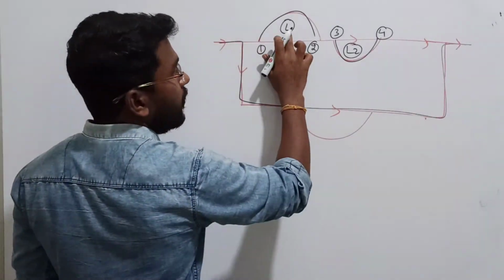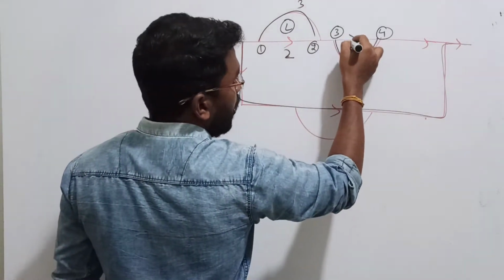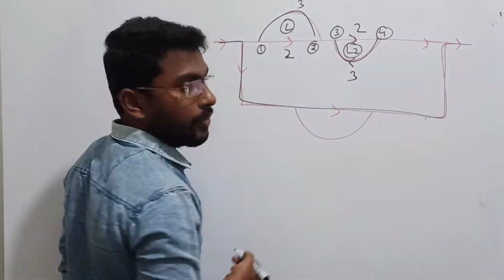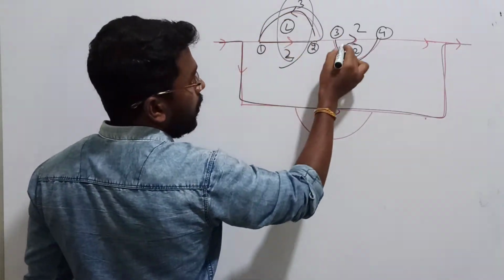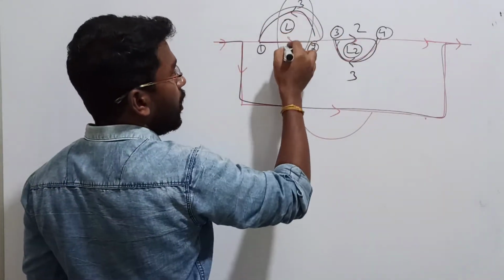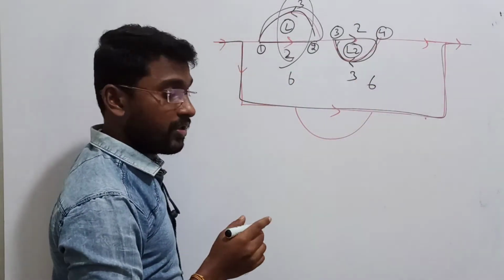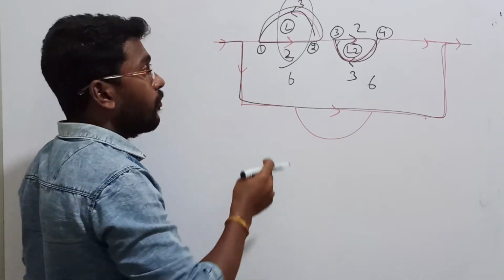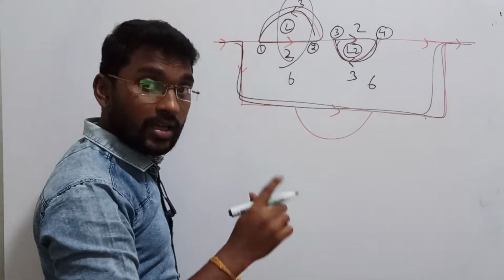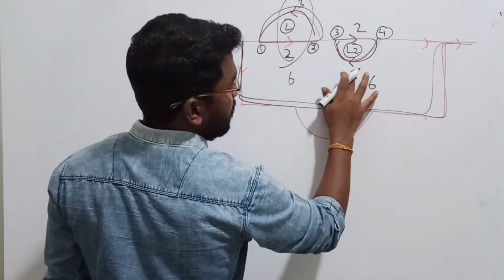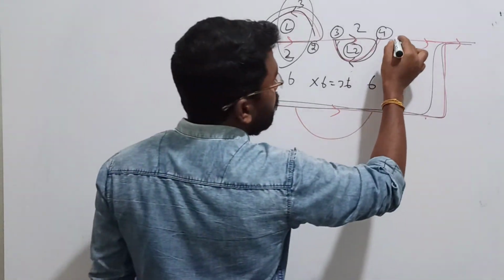For example, here I have 2, here I have 3, here I have 2, and here it was written as 3. So this is loop 1 and this is loop 2. The product of loop 1 is 2 into 3, that is 6, and the product of loop 2 is 2 into 3, that is 6. Now the question is to find out the gain product of non-touching loops which are not touching the selected forward path. So 6 into 6 is going to be how much? 36 is your answer.